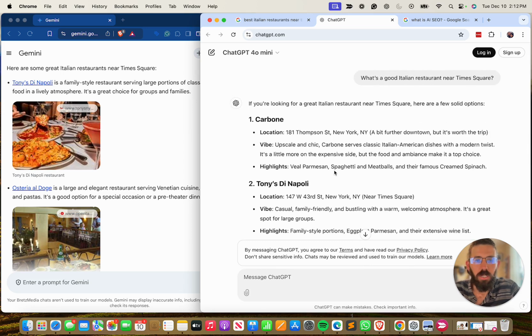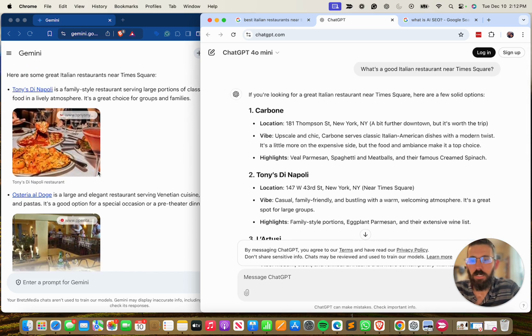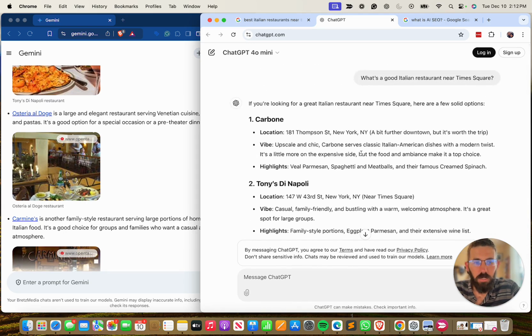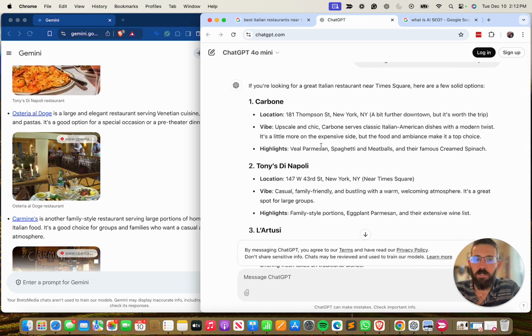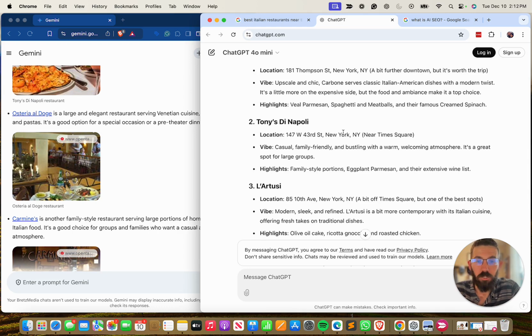This is the same question here, but ChatGPT now is giving a slightly different list of restaurants here. They're not all the same. It does not give me images. It does give me the location, the address, so that needs to be clear. It gives me the vibe. That's very interesting, and I'd be interested in even asking it, how did you come up with the vibe for each of these? And if it gives you anything on that, knowing like, hey, that's something I should be aware of. It's giving highlights here. I would imagine this is coming from a lot of the directories and things that people have said about their food, but that's just a guess.